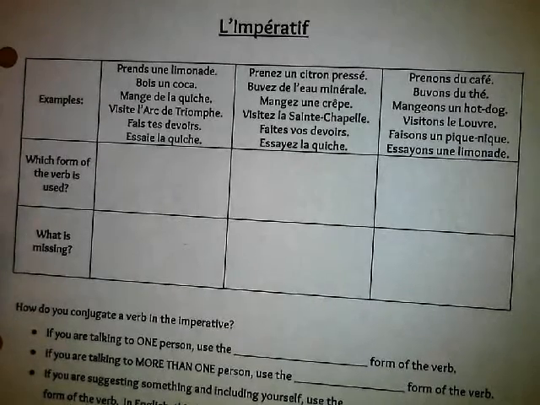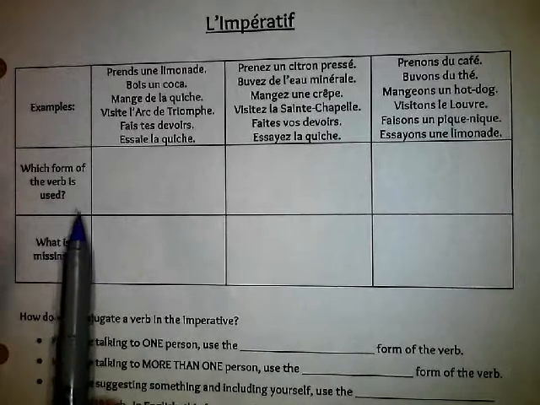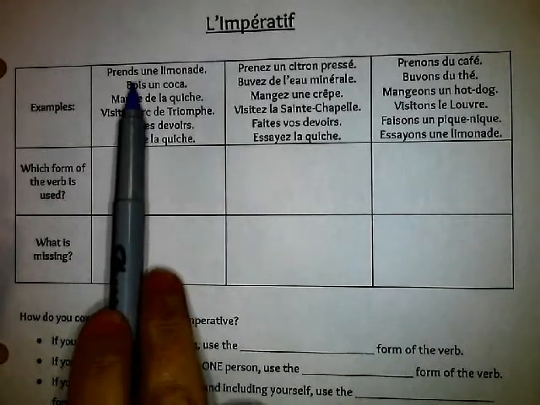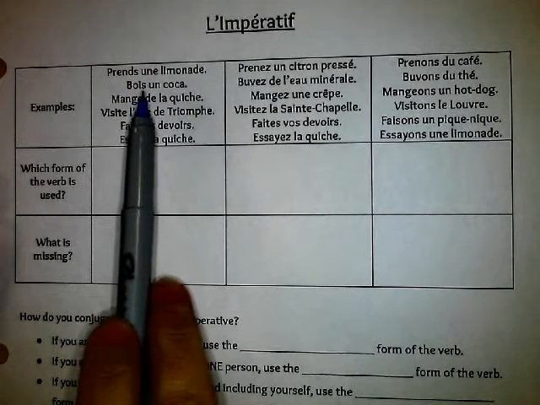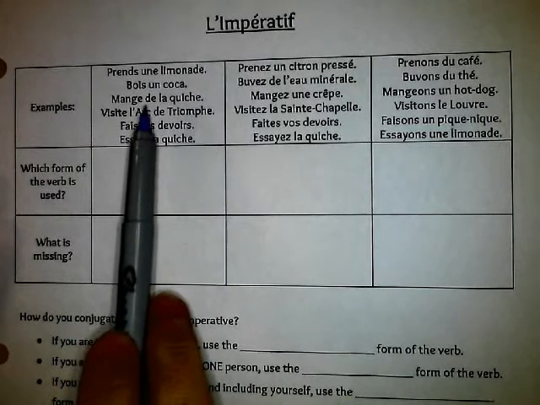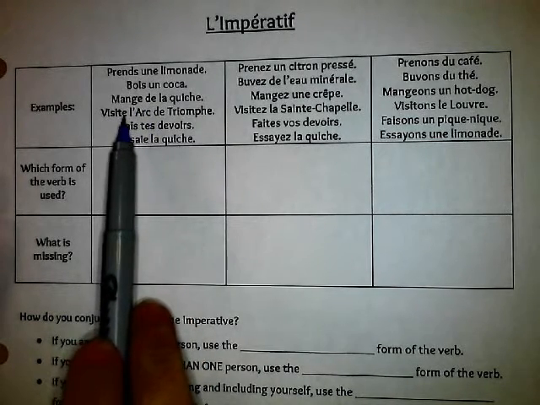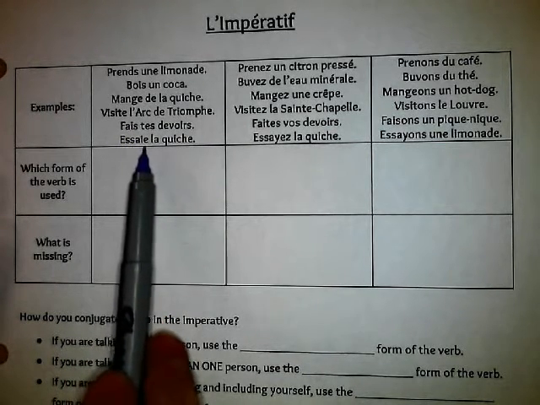L'impératif. So here are our notes for this weekend. So let's look at our examples. We need to figure out what form of the verb we are using. Prends un limonade. Prends with an S. Bois un coca. Bois, B-O-I-S. Mange. So mange with an E. Visite with an E. Fais, F-A-I-S.